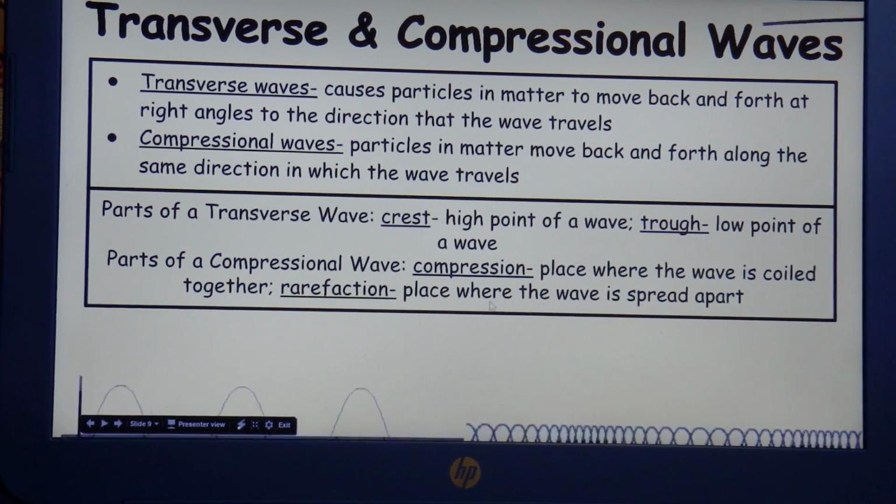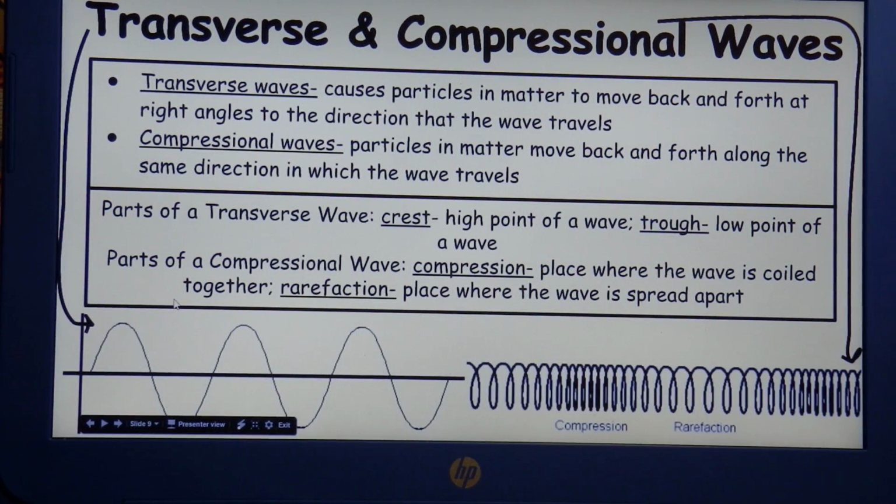Here are two nice little pictures. This one's a transverse wave, this is a compressional wave. For the transverse wave, right here, here, and here would be the crest, while down here, and down here and here would be the trough. For compressional waves, the compression would be right here, and it's even labeled, while the rarefaction would be right here.